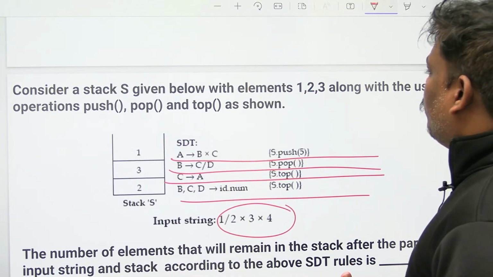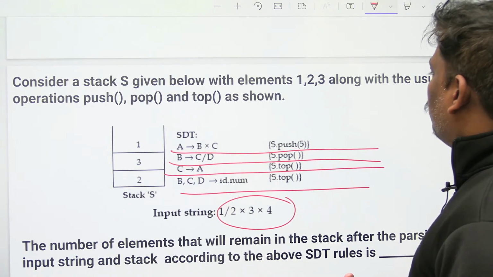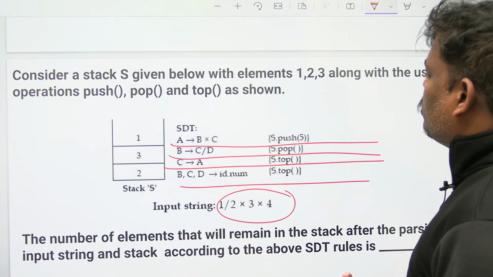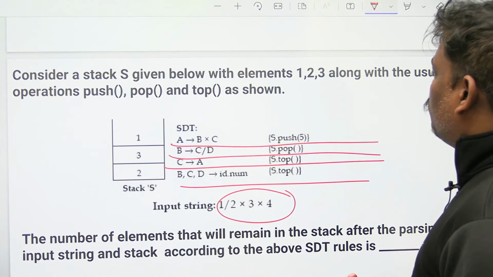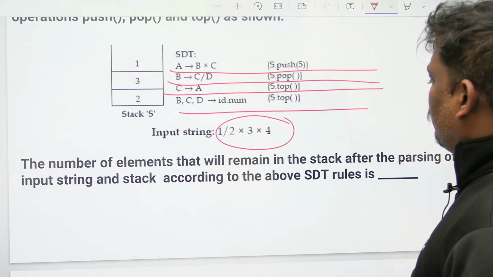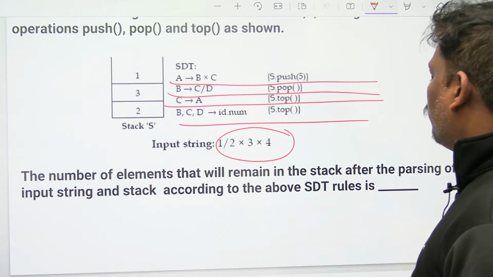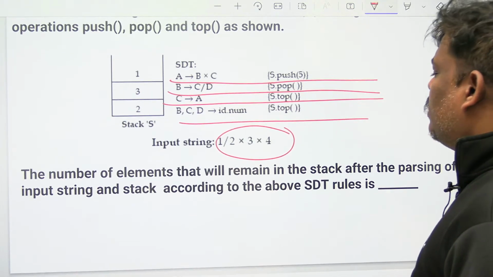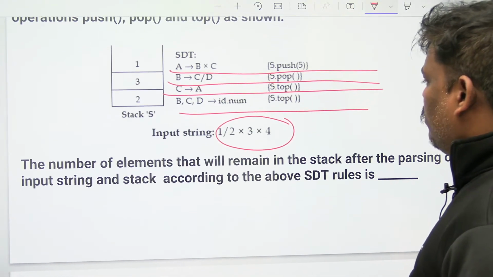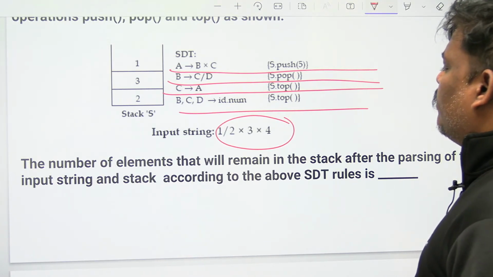Consider a stack as given below with the elements 1, 2, 3 along with the usual operations push, pop and top as shown below. Stack S, the number of elements is not given. When the start symbol is not given, take the first production as the start symbol. A goes to B star C, B goes to C divide D.